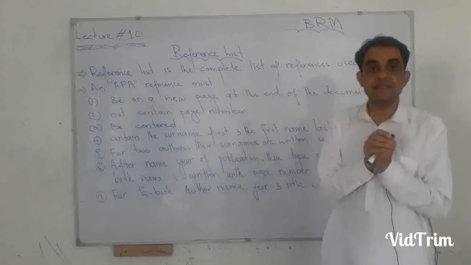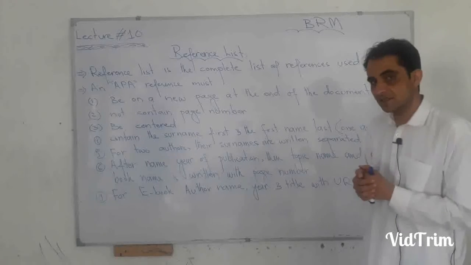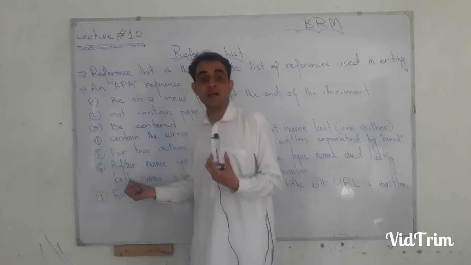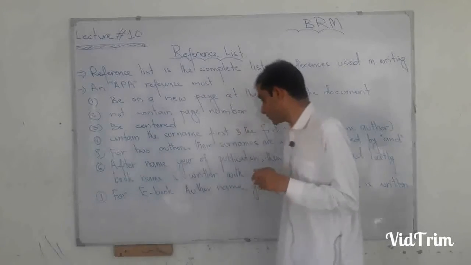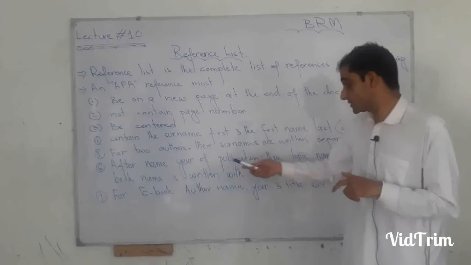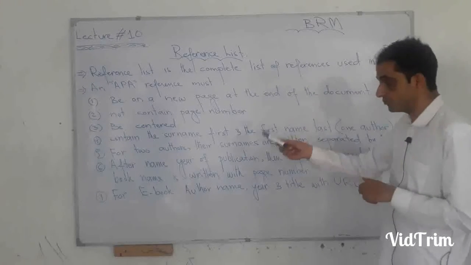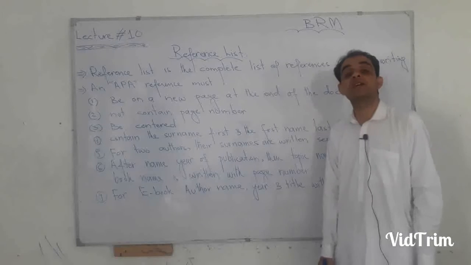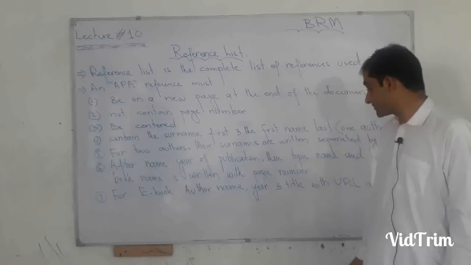In certain cases, some researchers are also writing the name of the city in which the book was published. So first they are writing the name, then year of publication, then topic name, lastly book name, then within inverted commas the name of the city or name of the province.